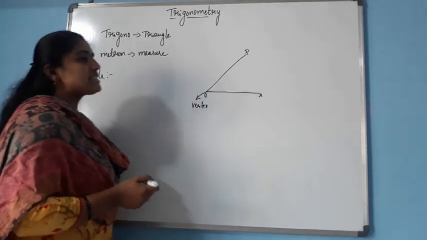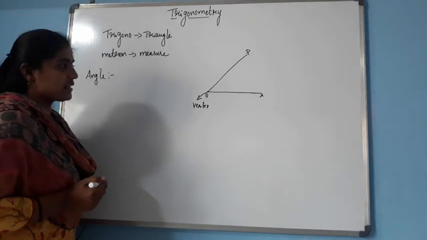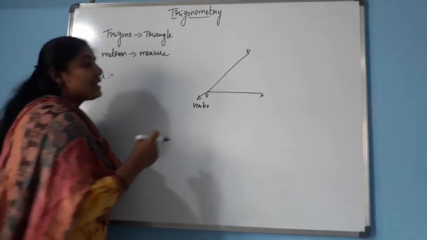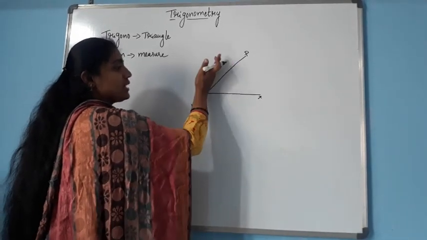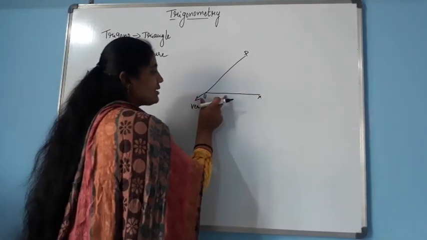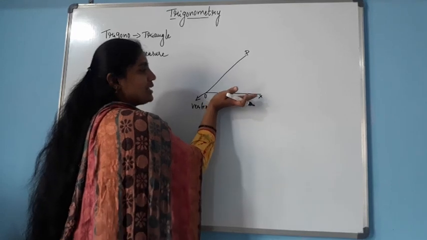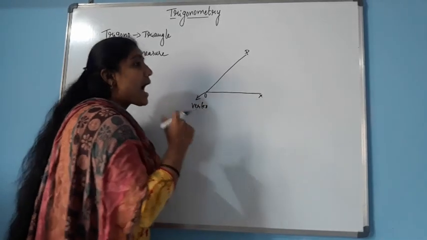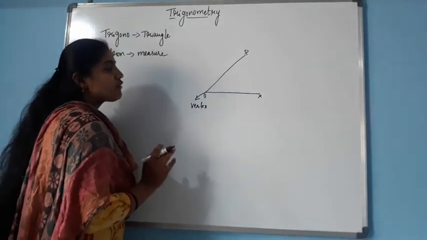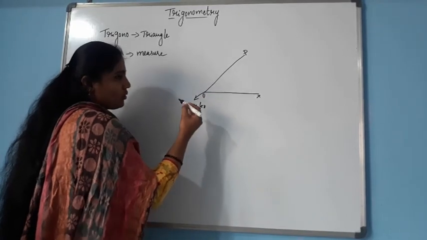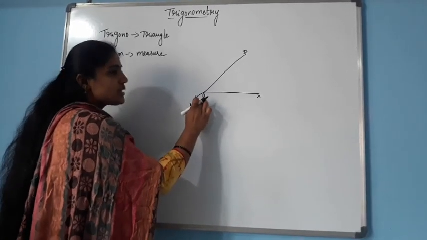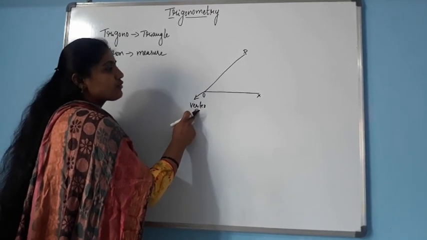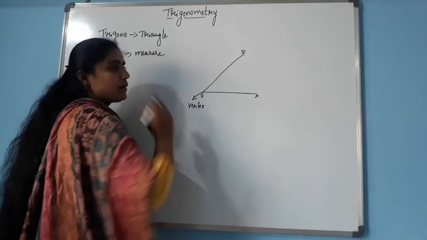See, angle means it is generated. It is generated in a plane by the rotation of a line from the initial position to the terminal position. If we give a little rotation, we get the angle formation. At which point? At point O. Therefore the point O is called the vertex at which the angle is generated by the rotation of the line from initial position to the terminal position.